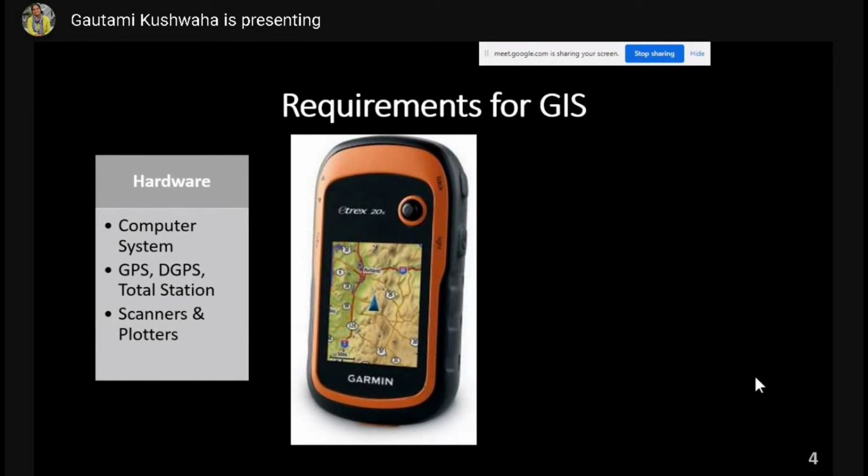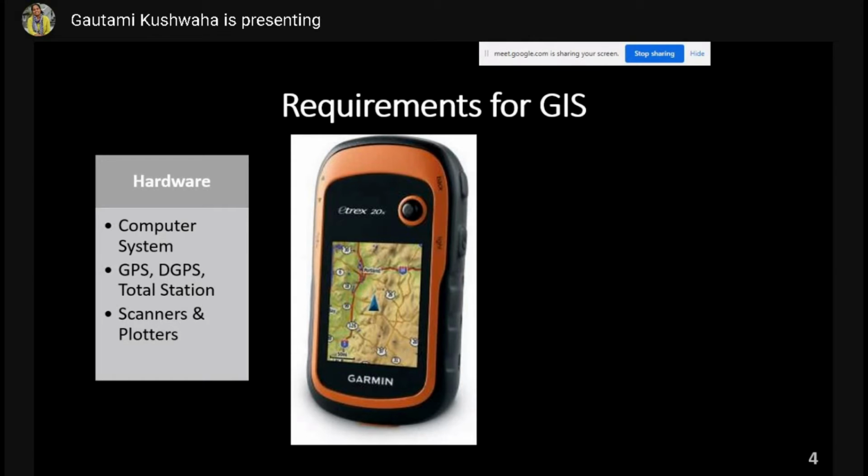So that is GPS. Basically there is a set of satellites which are used to find the location on ground with the help of a receiver. If you have GPS in your phone, the phone is the receiver. Or if you have a GPS device, then your GPS device is the receiver, right?